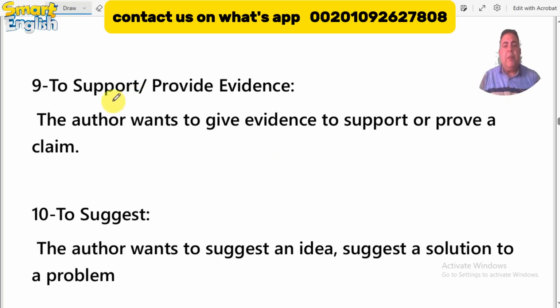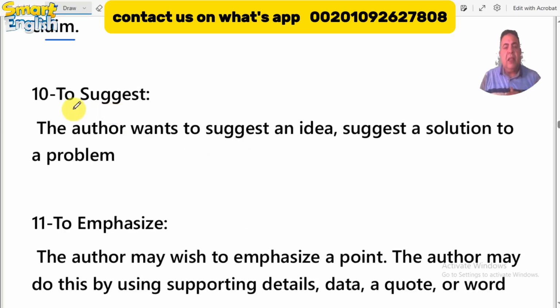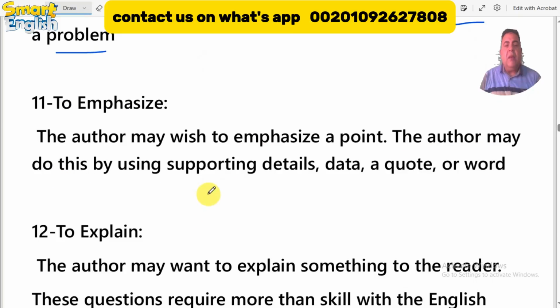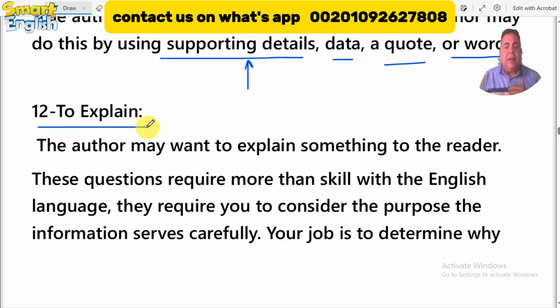Maybe the author supports or proves with evidence. He would like to give an example as evidence for something that he is explaining. Number ten, to suggest. The author wants to suggest an idea, or a solution to a problem. Number eleven, to emphasize, to make sure that this idea is very clear. To explain something, the author may want to explain something to the reader.